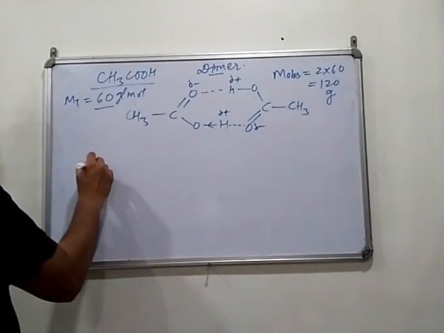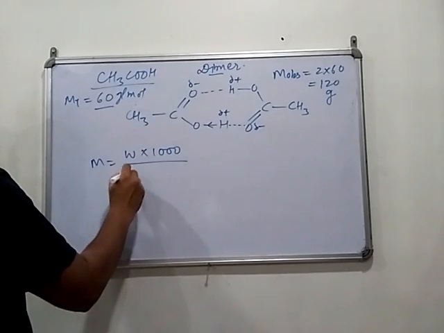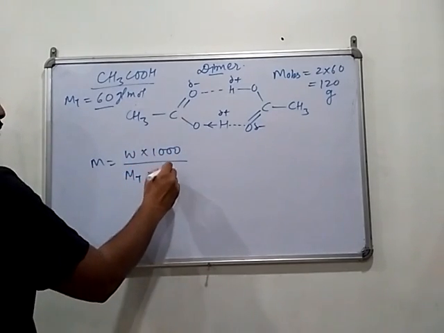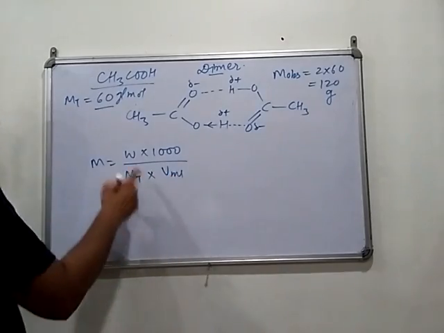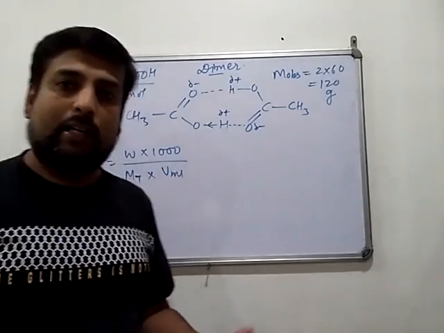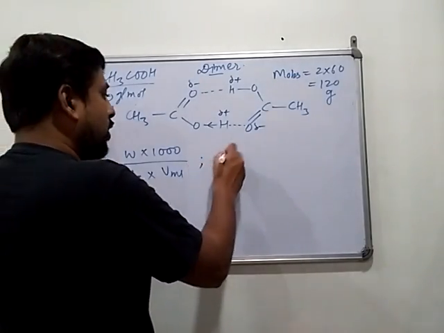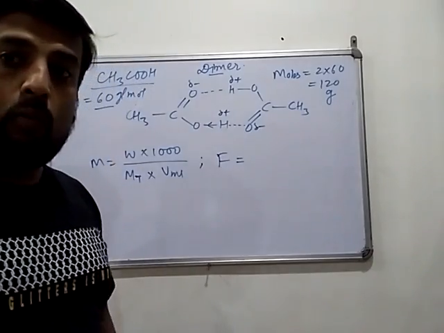Again we can say molarity equals W into 1000 divided by MT into volume in ml. If you are calculating the molarity of acetic acid solution, then you have to take 60. But if you are calculating the formality of the solution, then you have to take 120.